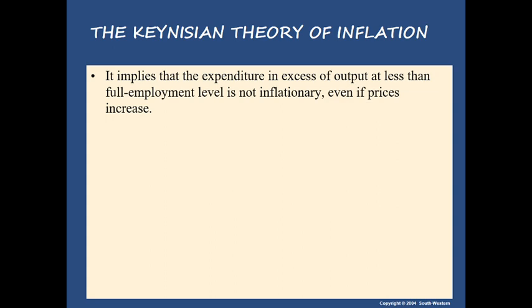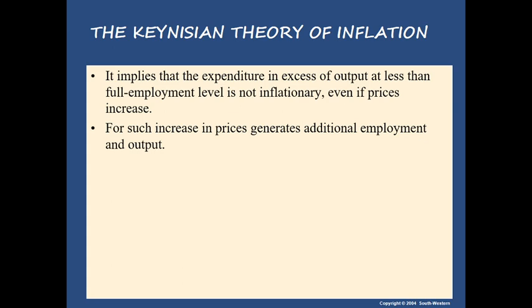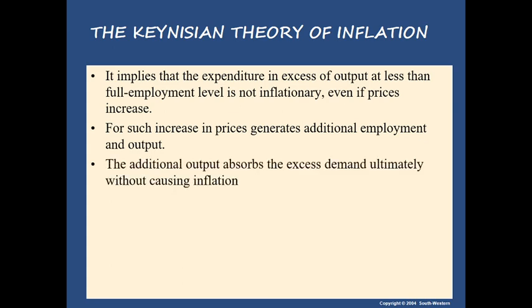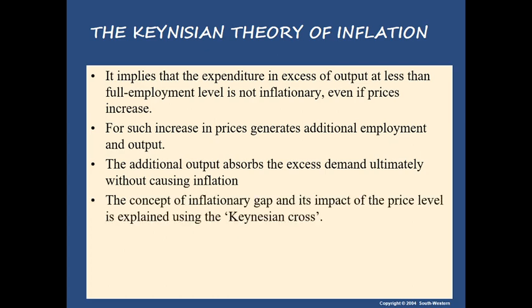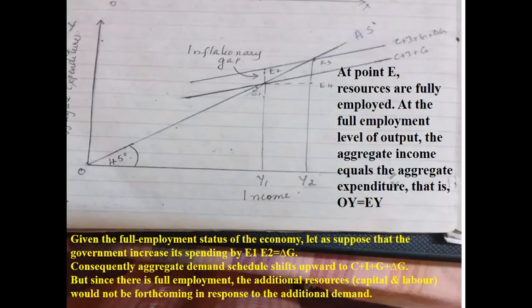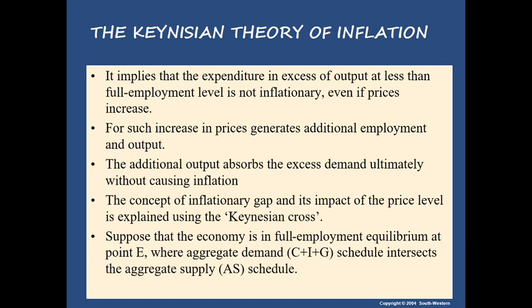But such an increase is not called inflation or inflationary, because whenever the prices increase, output is simultaneously created, so it is not called inflationary. For such an increase in prices generates additional employment and output. The additional output absorbs the excess demand ultimately without causing inflation. So the concept of the inflationary gap and its impact on the price level is explained using the Keynesian cross. Now we are going to explain this in terms of the Keynesian cross.